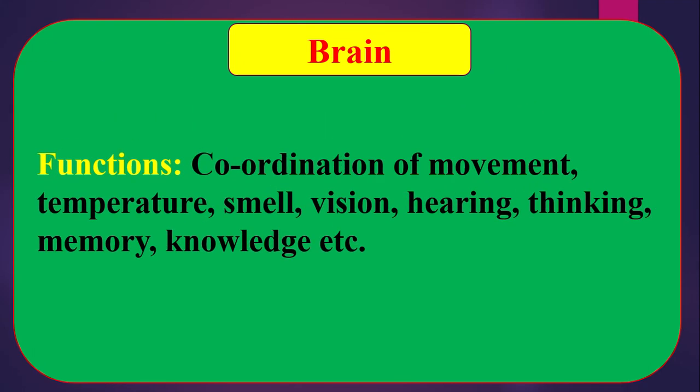Functions of cerebrum: coordination of movement, temperature, smell, vision, hearing, thinking, memory, knowledge, conscience, etc.